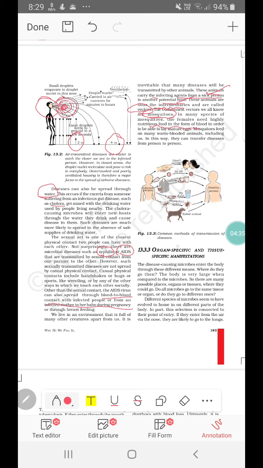In this figure, you can see the common methods of transmission of diseases, how it is transmitted from an infected person to a healthy person. It can be through animals, through insects, that is vectors, then contaminated food and water, and indirect contact. Like in the case of coronavirus, it is advised that if a person is infected, we should not touch any utensils or anything which the person has touched. Then through air, airborne diseases, that is droplet infection, and through physical contact.